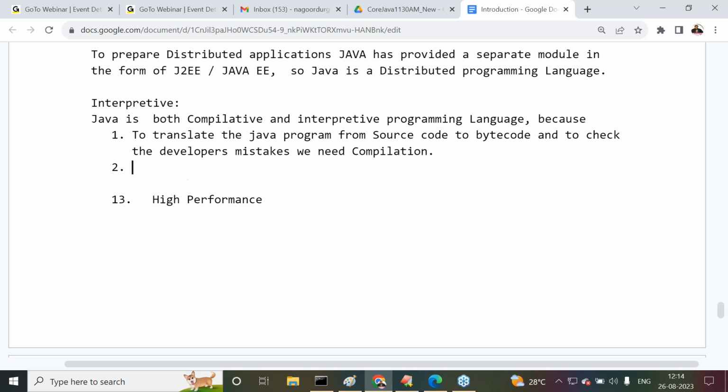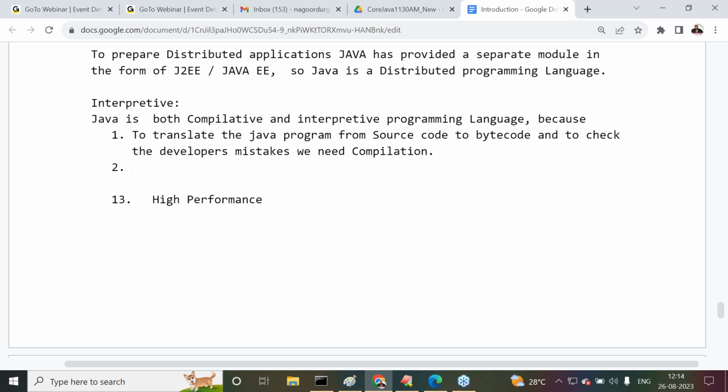So Java is a compilative programming language. To convert the program from source code to bytecode and to check the developer's mistakes, we require the compilation process. So Java is a compilative programming language.